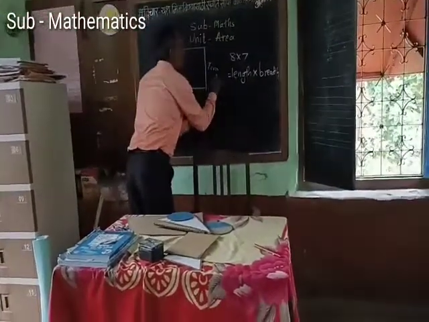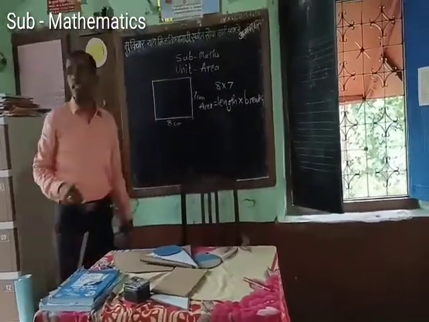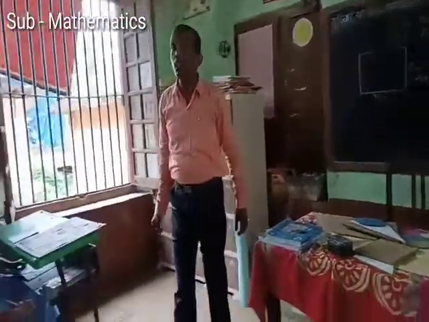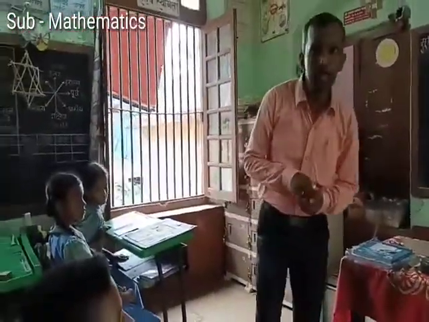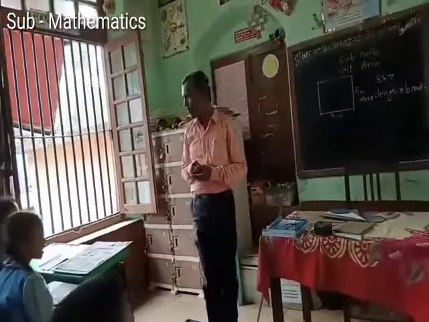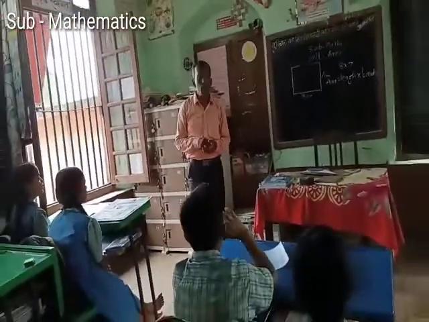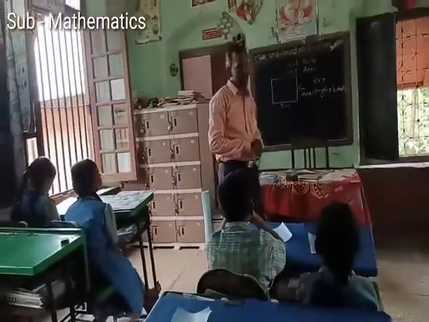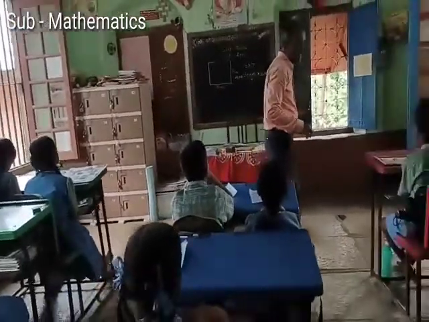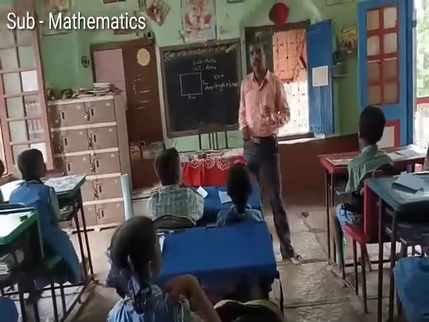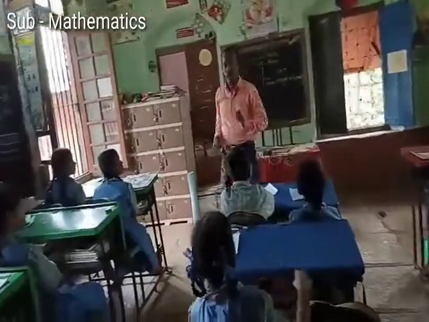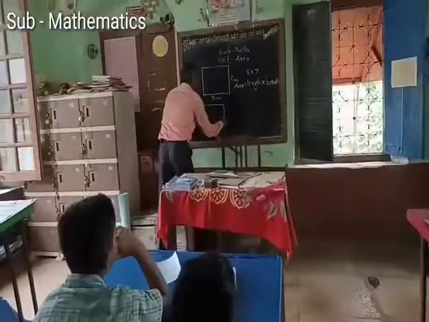And so area of rectangle is equal to length into breadth. Say, area of rectangle is equal to length into breadth.